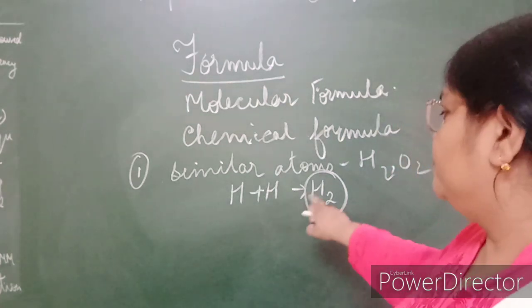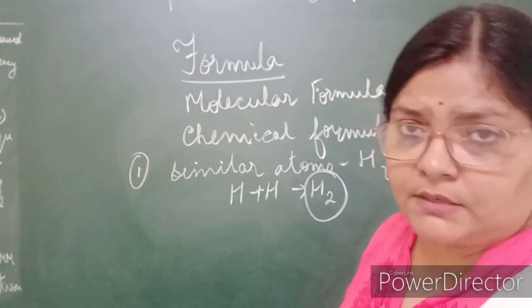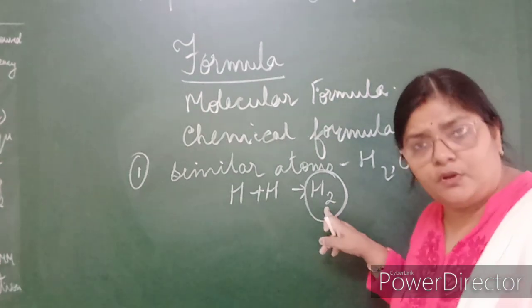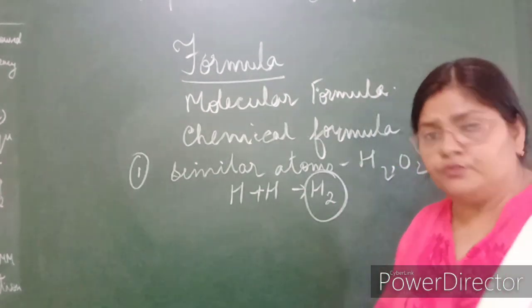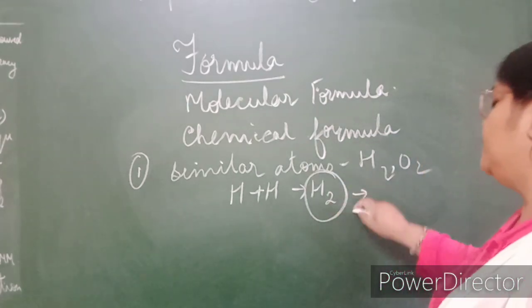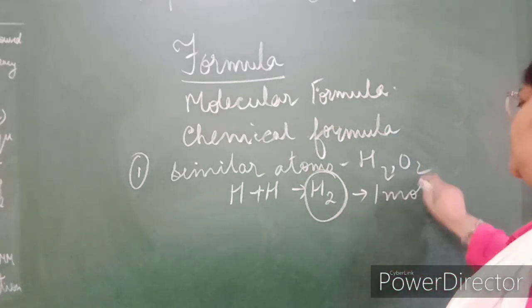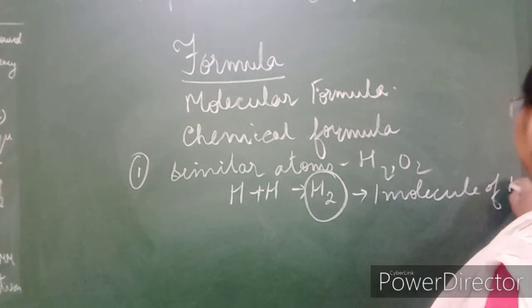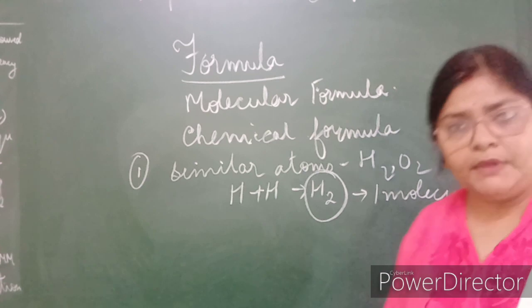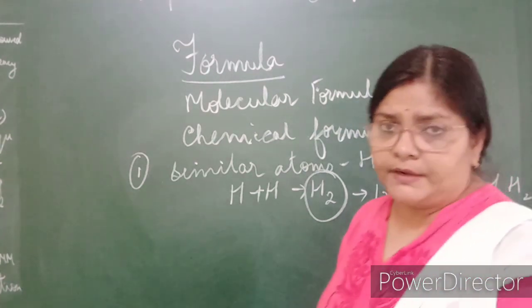In one molecule of hydrogen there are two atoms. So this 2 is for the number of atoms. The number in front shows the number of molecules. So if this is given, what can you write? It is one molecule of hydrogen made up of two atoms of hydrogen.